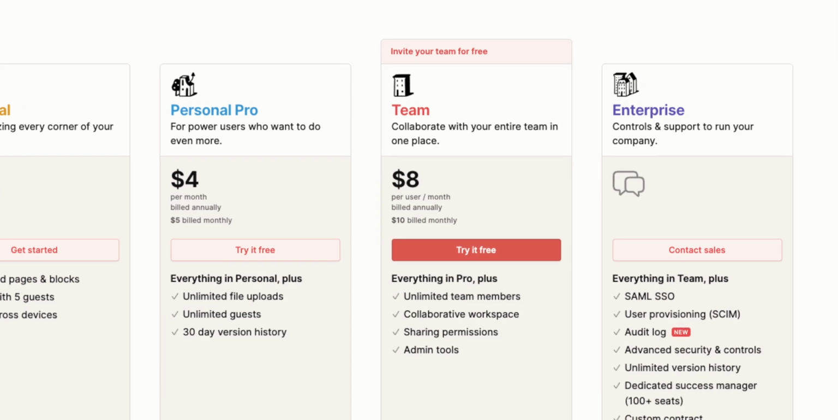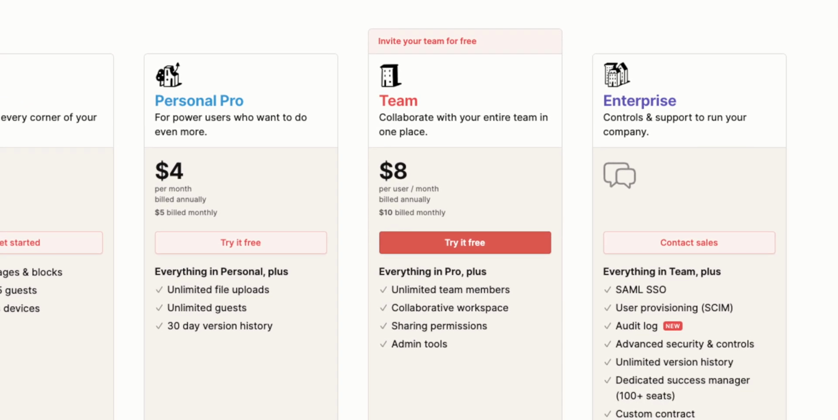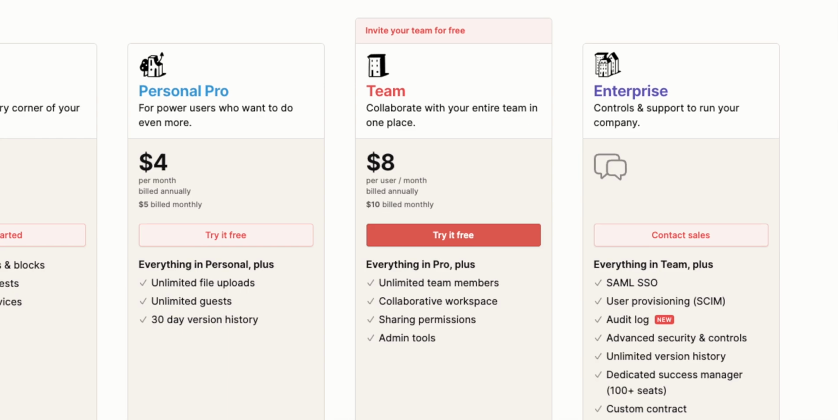Now, what's great is that Notion is free to use, especially if you're a student or working individually or have a smaller team like me. But if you have a bigger team, you can go with the Personal Pro, Team, and Enterprise for unlimited guests and team members and other great benefits as well.